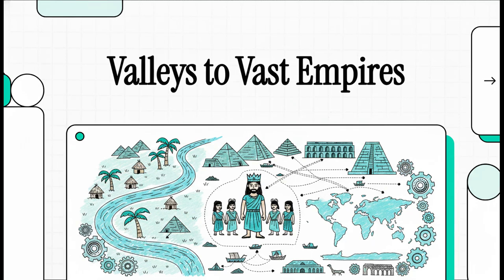Welcome to this explainer. Today we're diving into one of the most fascinating organizational shifts in human history. We're talking about how ancient human societies scaled up, going from isolated river valley settlements to these massive interconnected global powers.